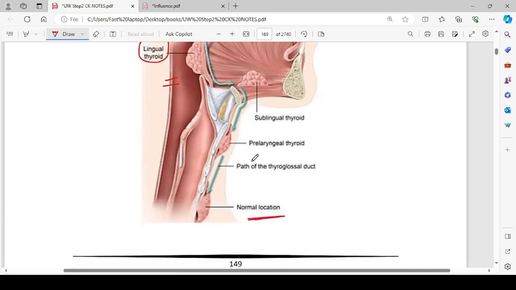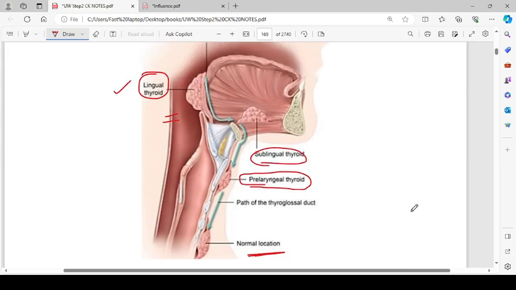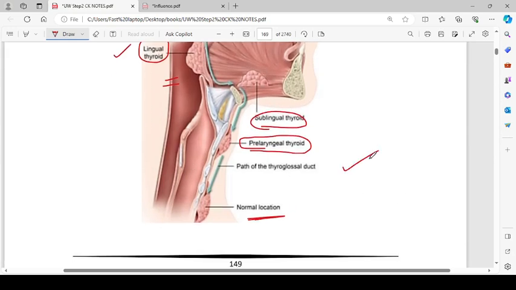If thyroid tissue remains midway, it can form pretracheal thyroid, sublingual thyroid, or lingual thyroid. And this blue one is the path of the thyroglossal duct.